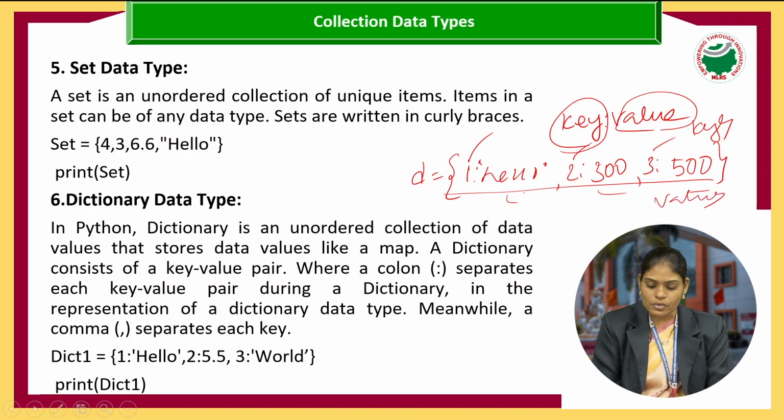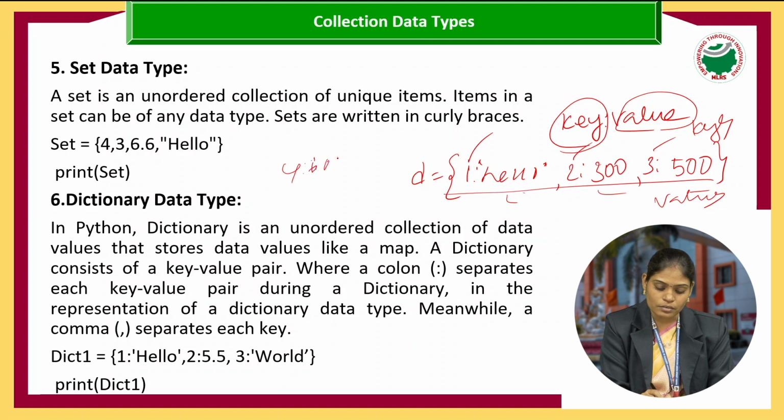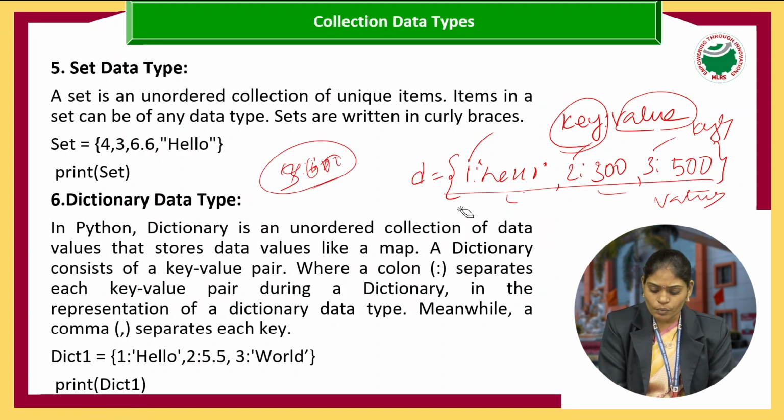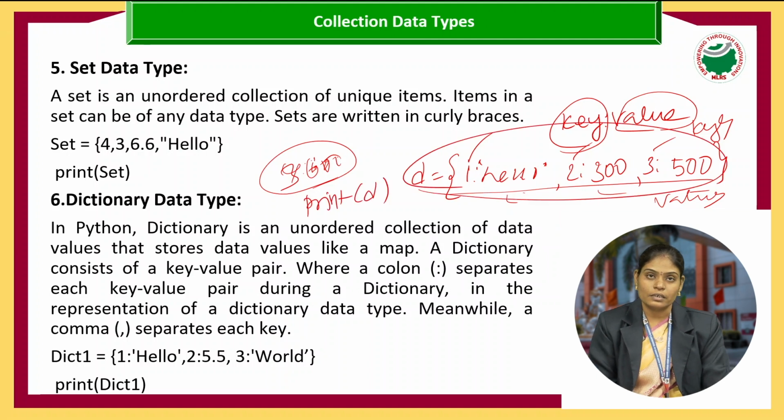Suppose I am writing here again, some 4 colon... sorry, 3 colon 600. Simply, the 500 can be replaced by 600. And how are we displaying it? Simply we can display the values with print of d. The values in a dictionary can be displayed.